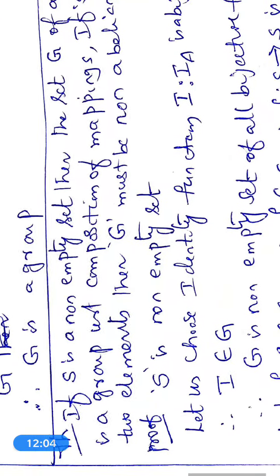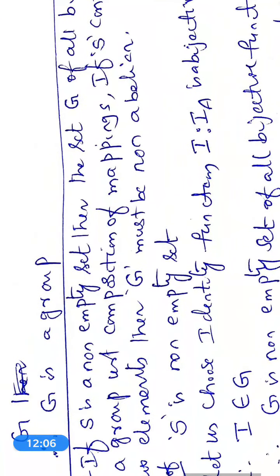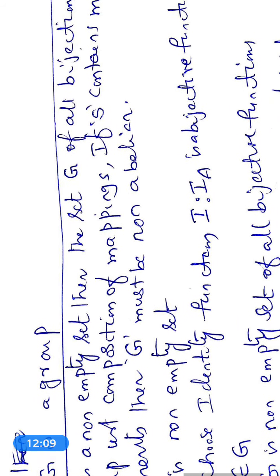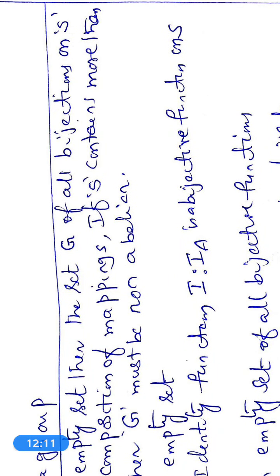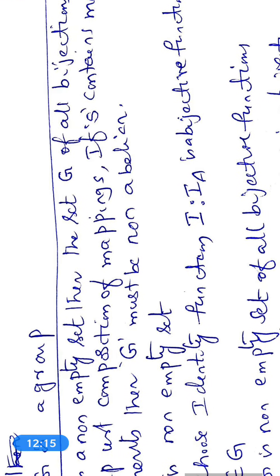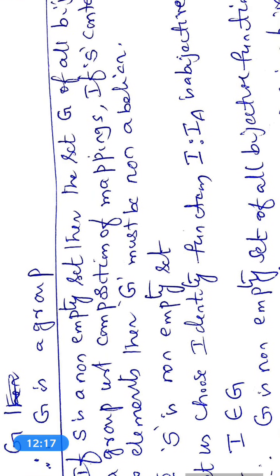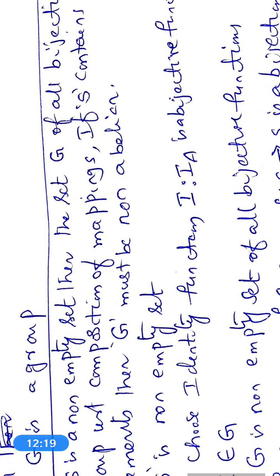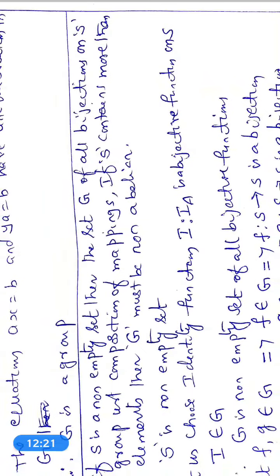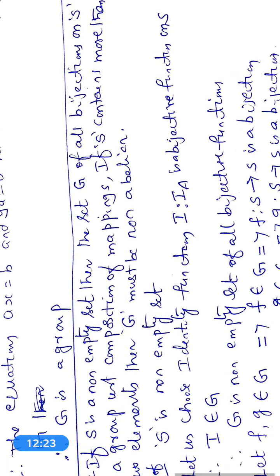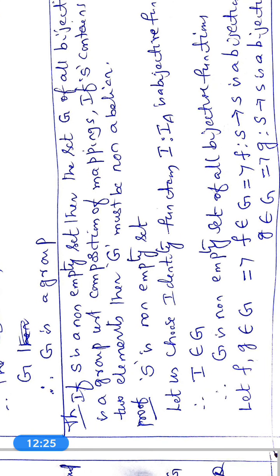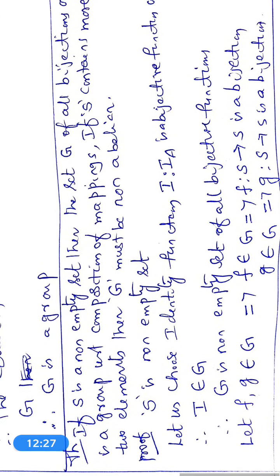Now, another problem, that is a theorem. If S is a non-empty set, then the set G of all bijections on S is a group with respect to the composition of mapping. If S contains more than two elements, then G must be non-abelian.